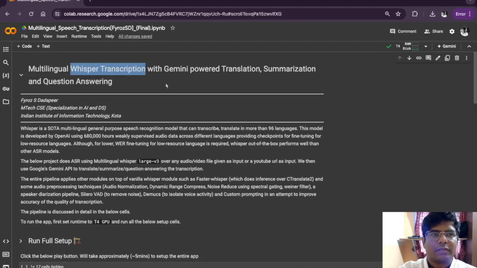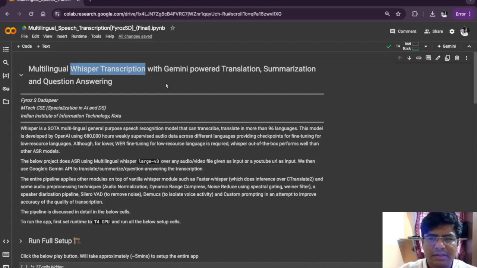Whisper is an ASR, automatic speech recognition, model from OpenAI. It's the state of the art transcription model with the lowest word error rate and the highest accuracy, and this model has been trained on one of the largest data sets.